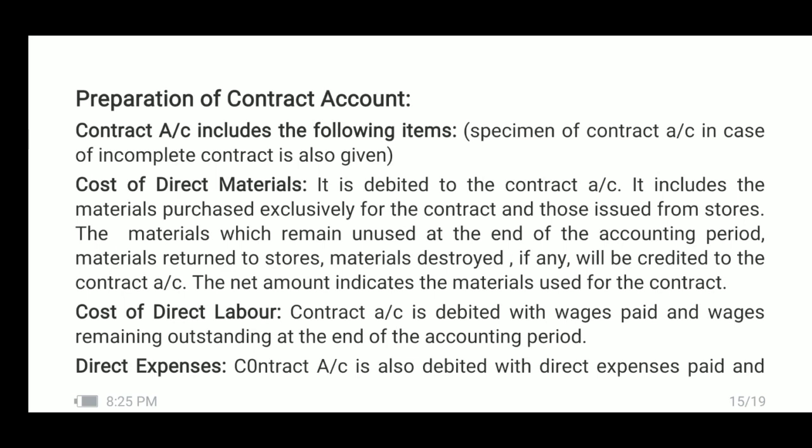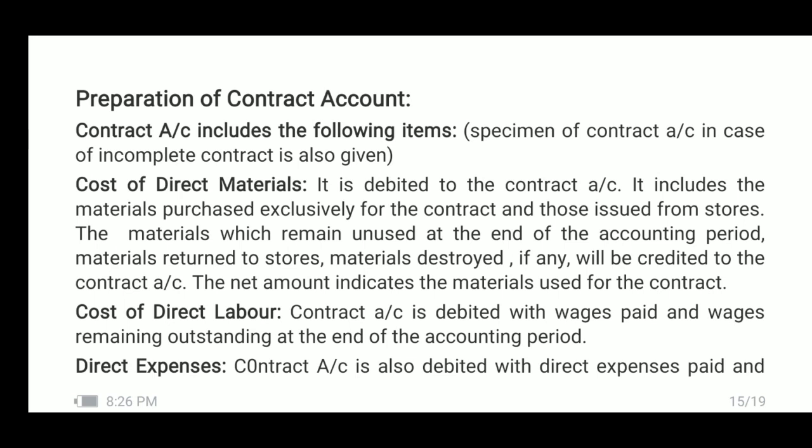When any material out of these is returned to store for some reason, or a part of material is destroyed, suppose, or a part of material which remains unused, all these when entered on the credit side, the net figure will give us the cost of direct materials used. This is the procedure with regard to cost of direct materials.